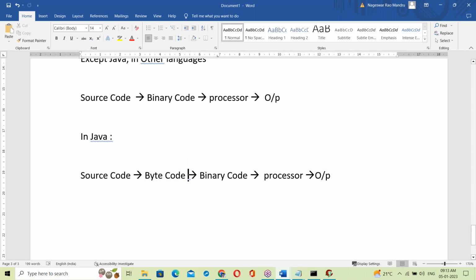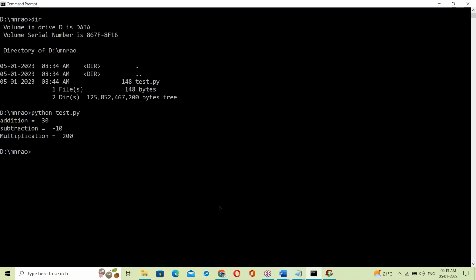Why was bytecode introduced in Java? It is to make Java an independent platform. We'll discuss bytecode and platform independence in the next coming topic, so wait. Now, source code converts to bytecode to binary codes. Let me show that practically also, and we'll discuss it.